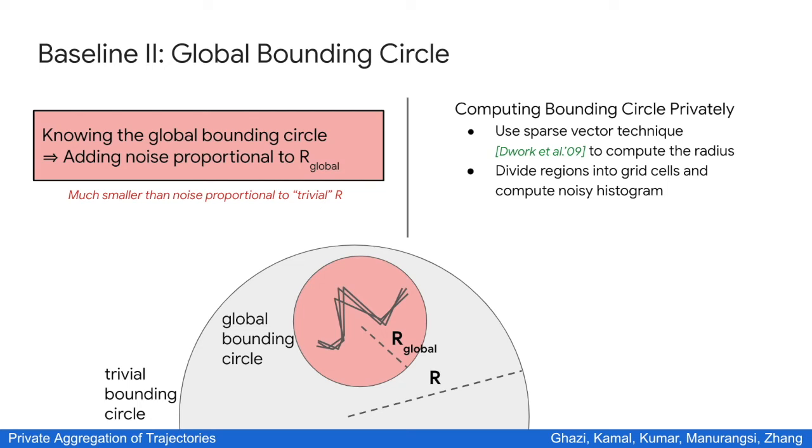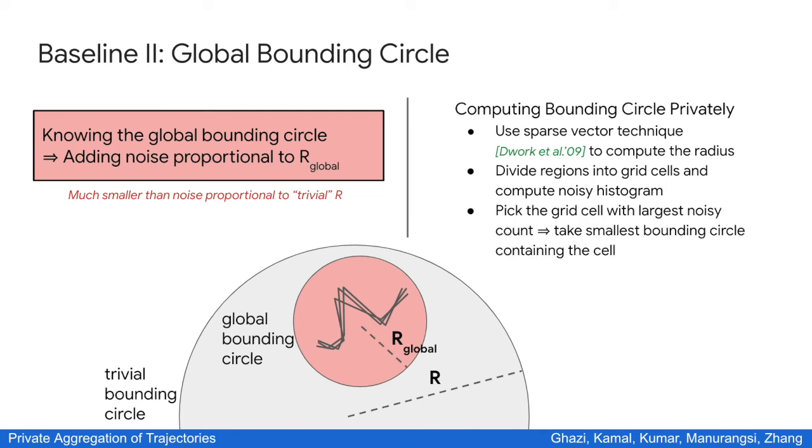Once we have the radius, we then divide the region into grid cells and compute the noisy histogram on the number of trajectories in each grid cell. Then we pick the grid cell with the largest noisy count, and we let our global bounding circle be the smallest bounding circle containing the cell. So this gives us the global bounding circle, which we can then use to add less noise than the trivial bounding circle. And this is our second baseline. Again, this is an improvement over the previous baseline, but it turns out that it's not the best we can do.